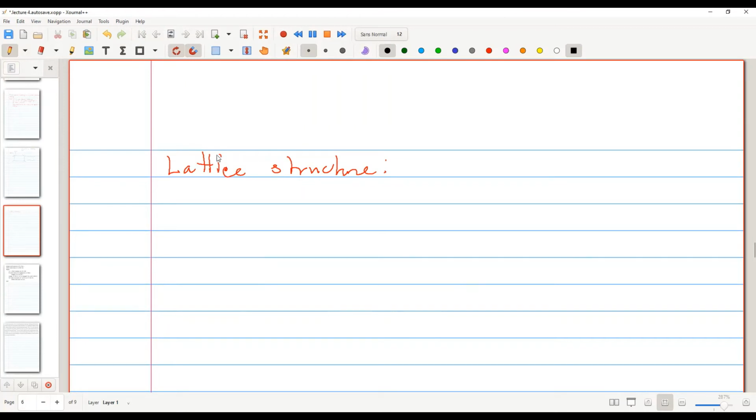Okay, let me go over partial order quickly. A partial order, or poset, is a partially ordered set. So basically, we have a set P.